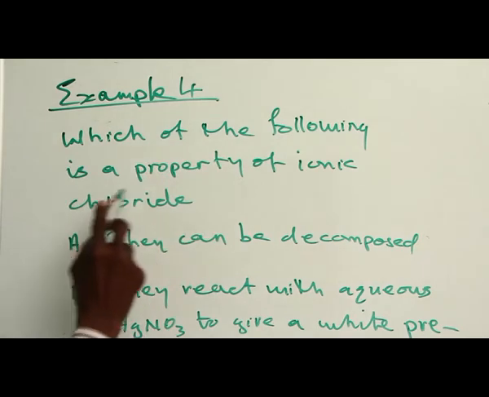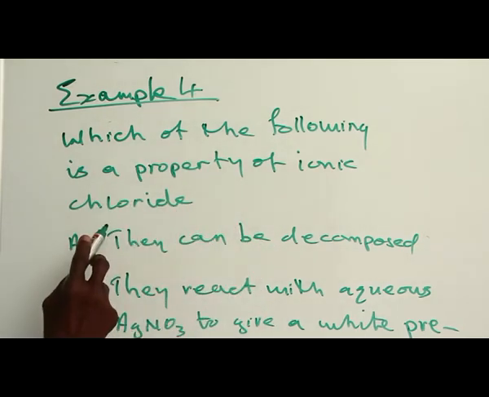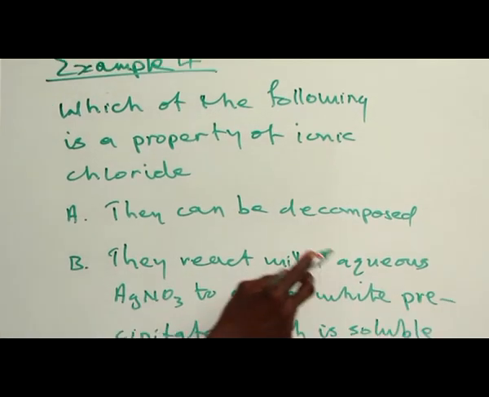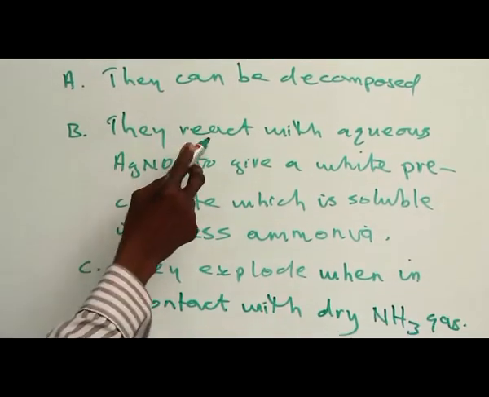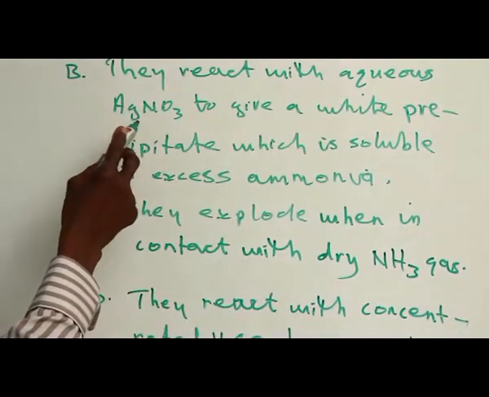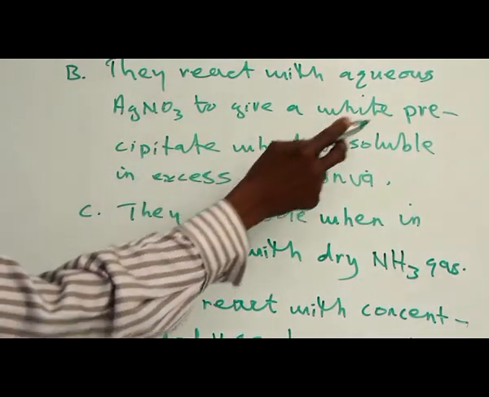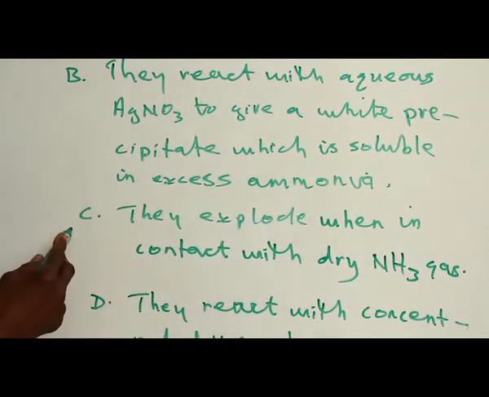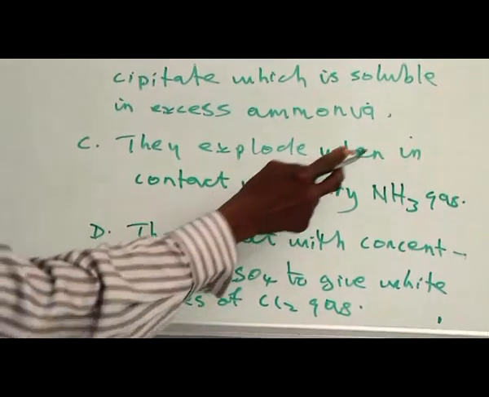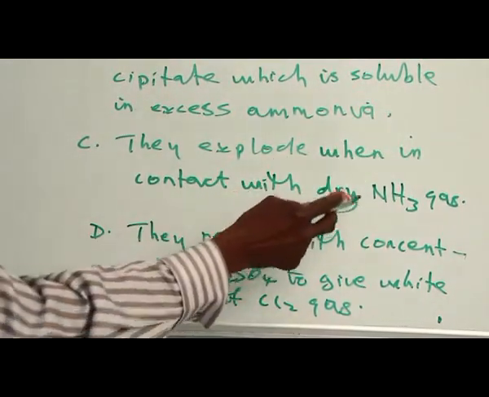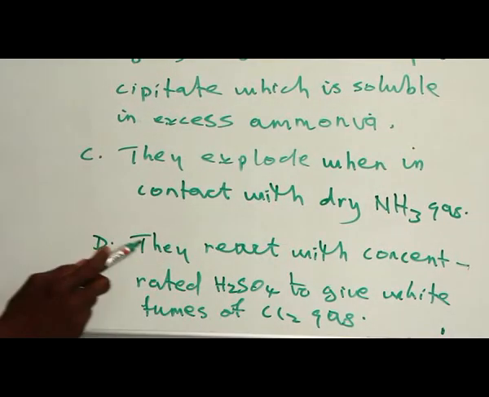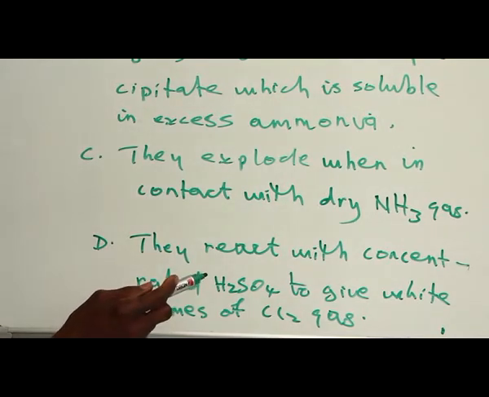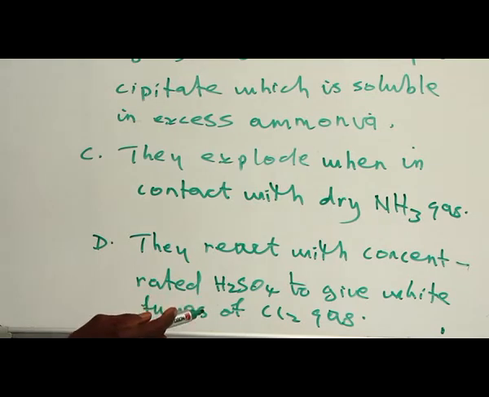Which of the following is a property of ionic chlorides? The options. A. They can be decomposed. B. They react with aqueous silver trioxonitrate(V) to give a white precipitate which is soluble in excess ammonia. C. They explode when in contact with dry ammonia gas. D. They react with concentrated tetraoxosulfate(VI) acid to give white fumes of chlorine gas.